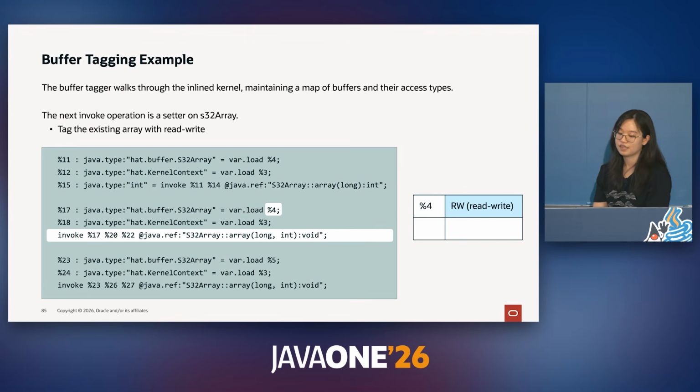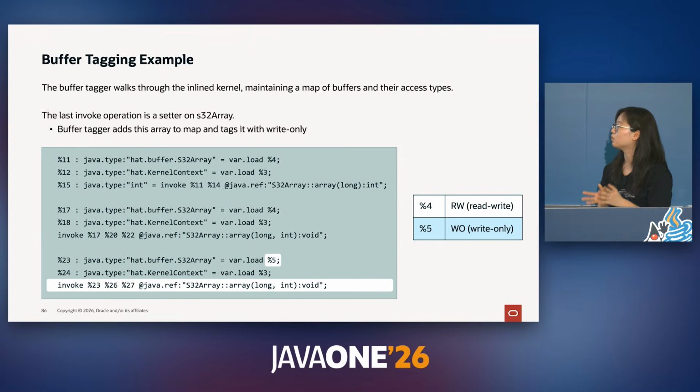Next, we see an array store because this invoke operation doesn't have a return value. So as we walk backwards through the operands, we see that this is a store on the same buffer that we accessed earlier. So this is a write on a buffer that we read earlier. We'll update this buffer's tag as read-write instead of read-only because we both read and wrote to it.